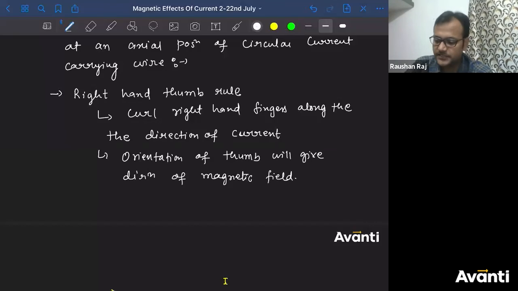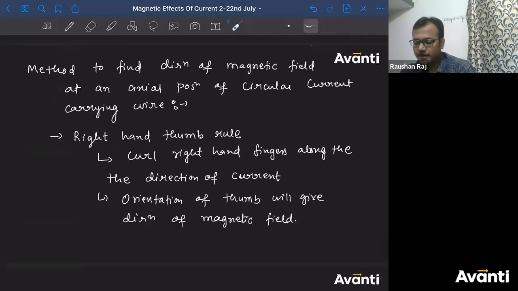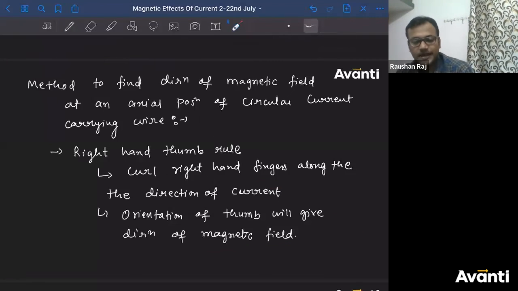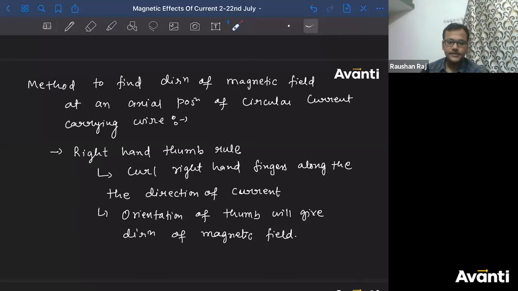Now, can you verify this, guys? Can you verify this part here? Curl your right hand fingers along the direction of current, and then the thumb will give you the direction of magnetic field. बोलो यहाँ पे किधर मिल रहा है? Curl करके देखो.